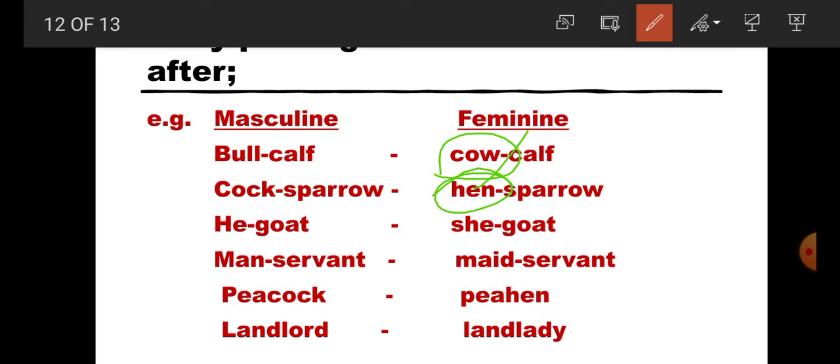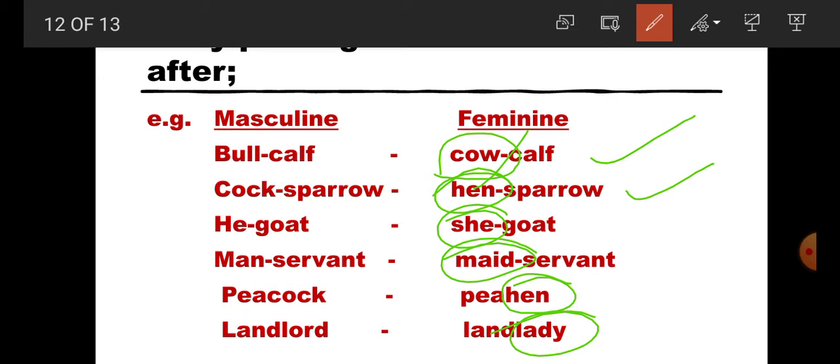He-goat: we have changed the word he into she. Manservant: we have changed man into maid. Peacock: we have changed the word cock into hen. Landlord: we have changed the word lord into lady. So students, this is the rule: we can change masculine gender into feminine gender by changing the word that is before or after the main word. Here, what is the word? Bull calf. Bull is the main word, so change bull into cow. Cock sparrow, cock changes into hen sparrow.